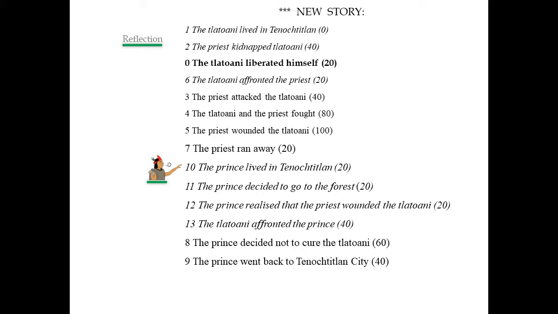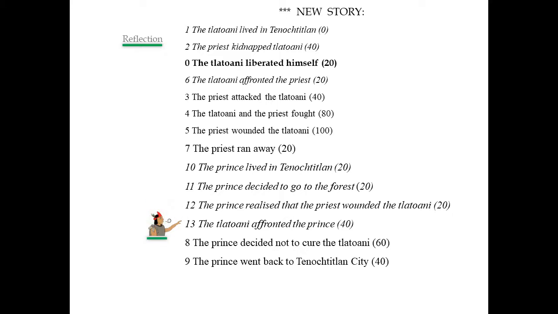First, it detects that there is a new character in the tale and inserts action 10 to introduce it. Next, because the Tlatoani is located in the Chapultepec forest, the system inserts action 11 to send the prince to the same location. Now, the system noticed that the prince is not aware that the Tlatoani is injured. In this way, action 12 is inserted to solve this problem.